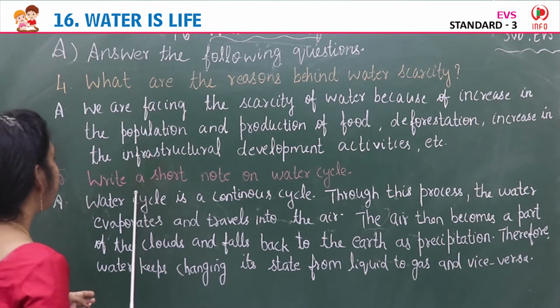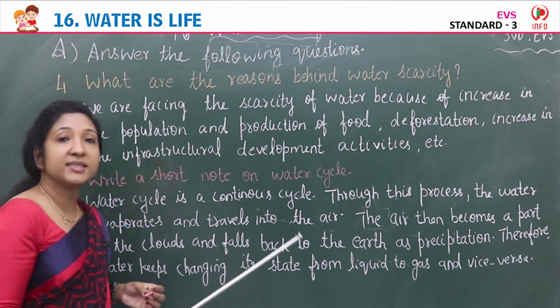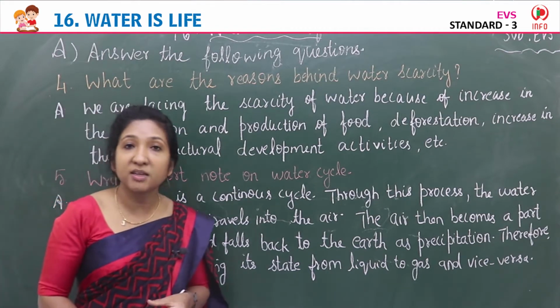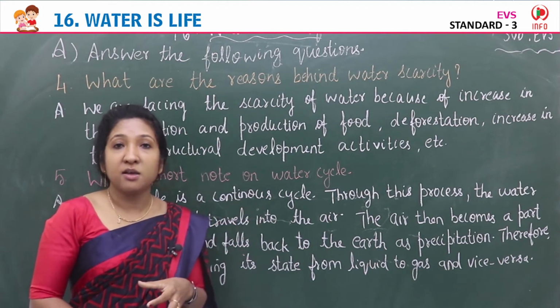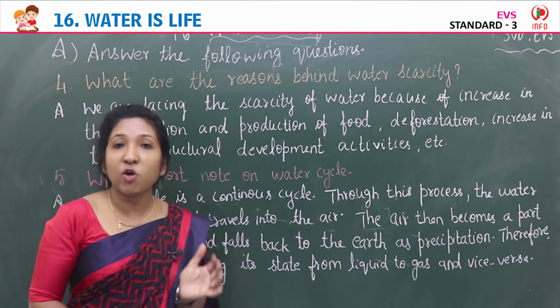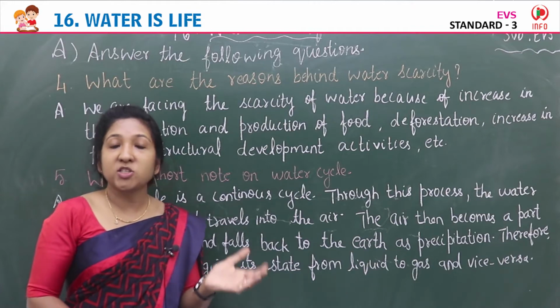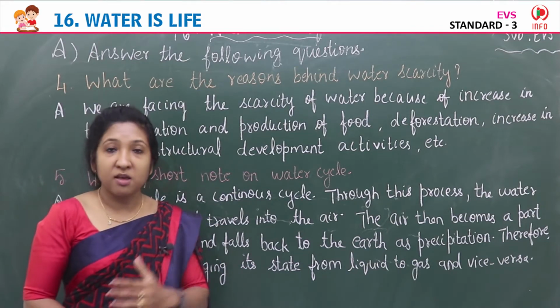Last question, write a short note on water cycle. Yes, very important it is water cycle, the continuous movement of change of water from one form to another. It is water cycle. Evaporation, condensation, precipitation.